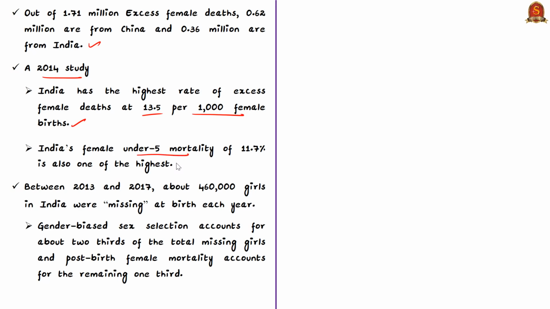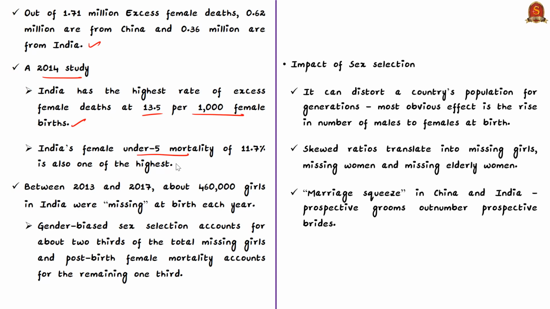The report states that between the years 2013 to 2017, around 4.6 lakh girls in India were missing at birth every year. Know that gender biased sex selection accounts for around 2/3 of total missing girls, and post birth female mortality accounts for the remaining 1/3 of missing girls. Such a kind of sex selection can distort a country's population for generations. The most important and visible effect is observed in the rise in the number of males to females at birth. And over time, these skewed sex ratios will translate into missing girls, missing women, and also missing elderly women.